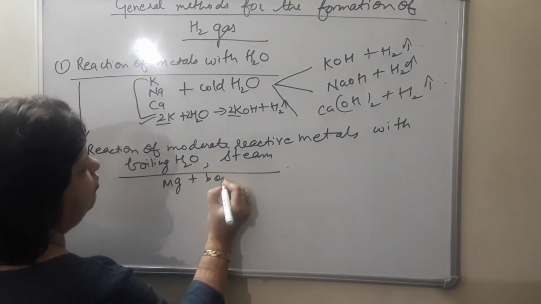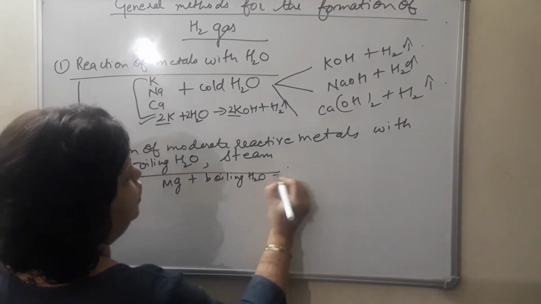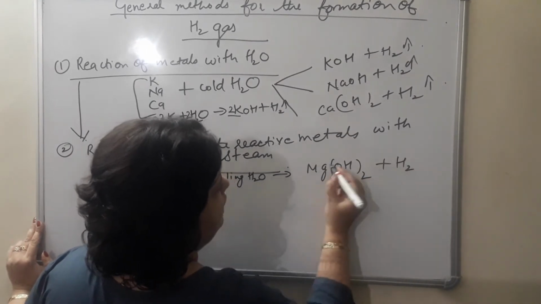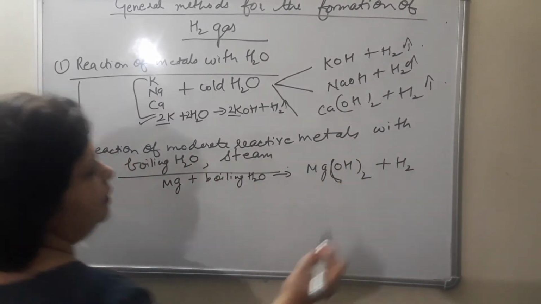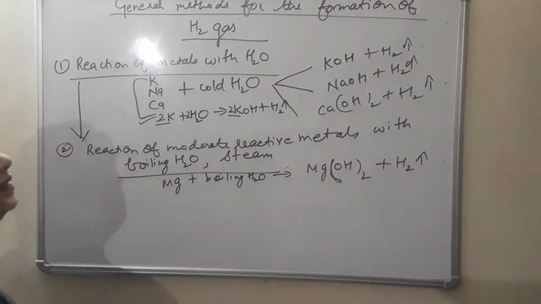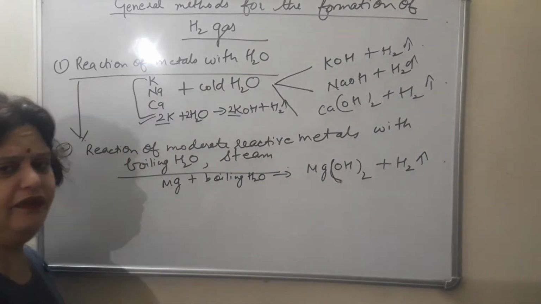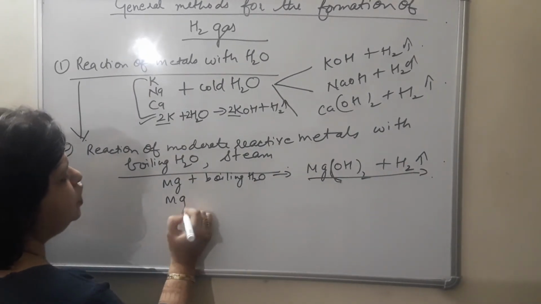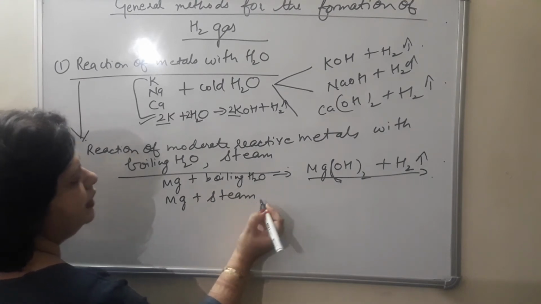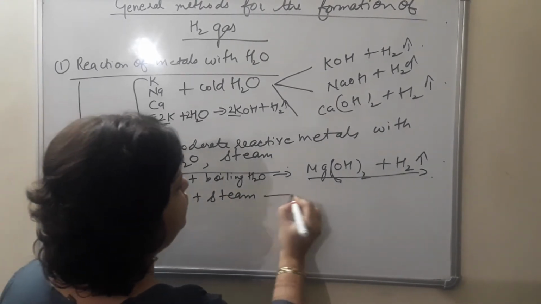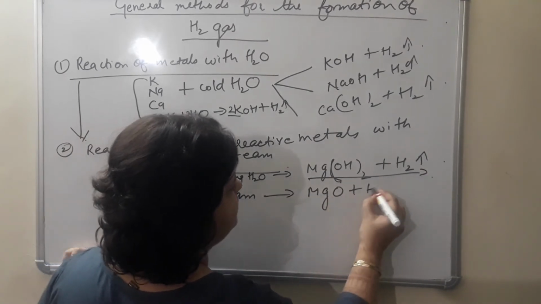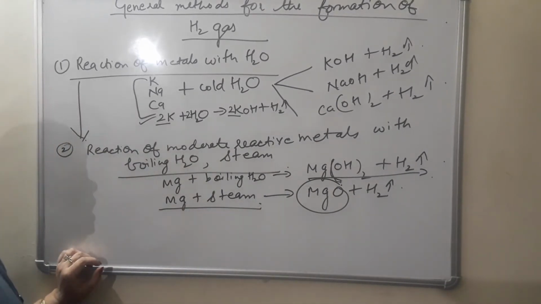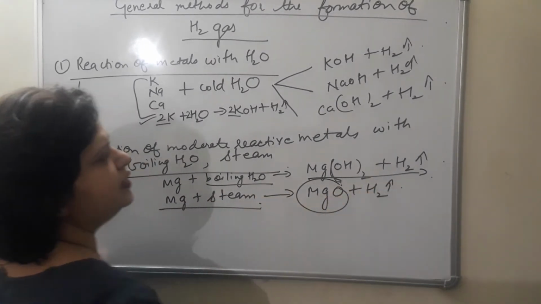So this is the second method by which hydrogen gas can be prepared when less reactive metal, for example magnesium. Magnesium reacts with boiling water to give Mg(OH)2, magnesium hydroxide, plus hydrogen gas. Let's balance this; the balancing part I think you can do yourself easily. So I have written the product here. In the same manner, when magnesium reacts with steam, that is a form of water only, it will give MgO plus H2. Instead of hydroxide, oxide will be formed when it reacts with steam. And when it reacts with boiling water, magnesium hydroxide plus hydrogen.